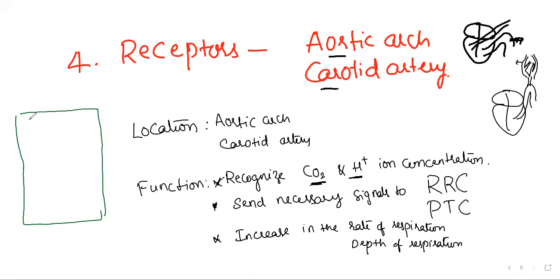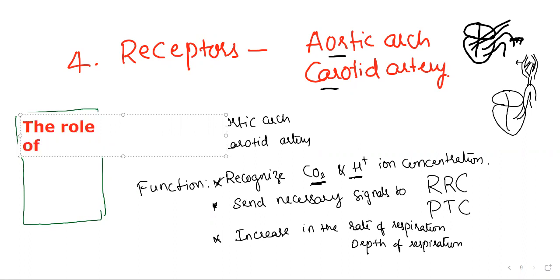What is the role of oxygen? From the beginning we are doing this, but I haven't explained anything about oxygen. I explained only carbon dioxide. The role of oxygen in the regulation process of the respiratory rhythm is completely insignificant.